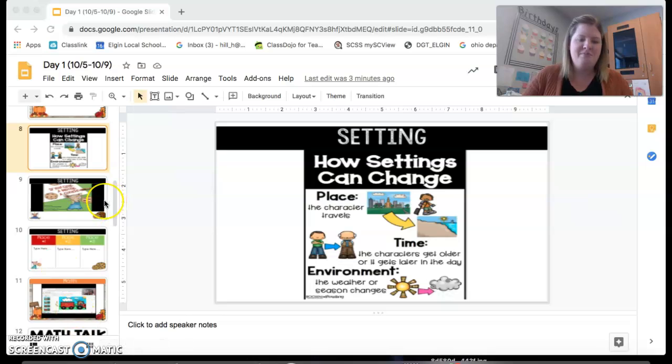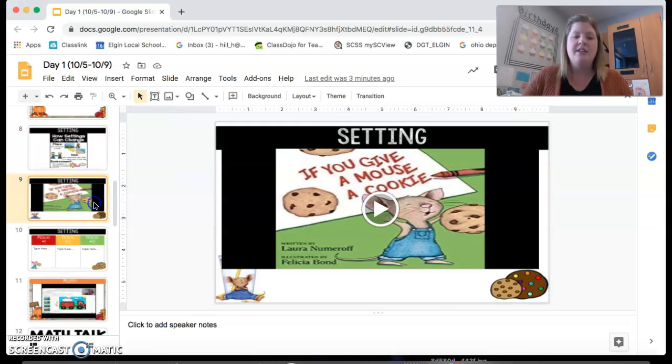All right. So what you're going to do for your reading lesson today is you are going to go ahead and listen to the story If You Give a Mouse a Cookie. Some of you may have heard this story before, right? It's very good. But I want you to think about as you read the story how the setting changes. So listen to the story.